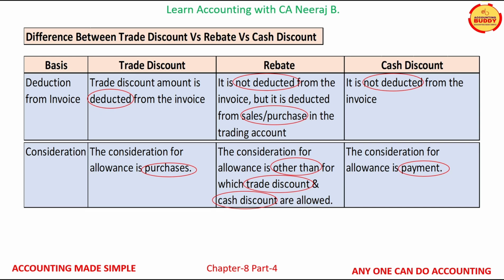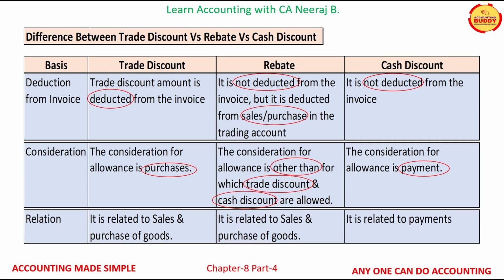Another basis of difference is relation. Trade discount is related to sales and purchase of goods. Rebate is also related to sales and purchase of goods, while cash discount is related to payments.